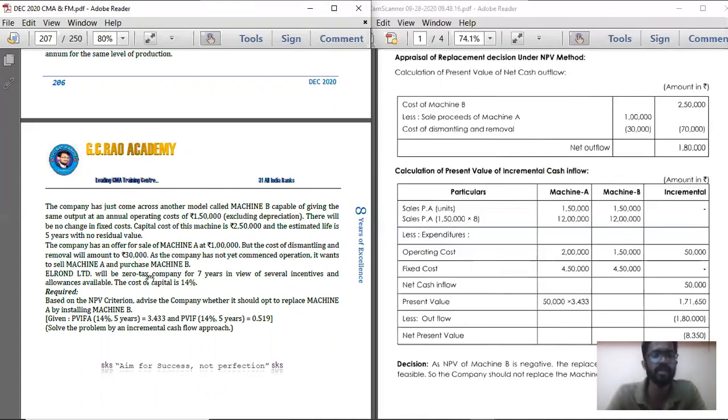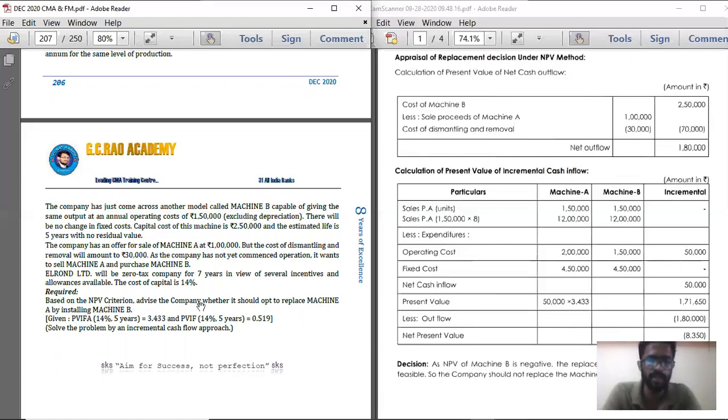E Limited will be a zero tax company for 7 years in view of several incentives and allowances available. The cost of capital is 14%. So using this, with the same method and same concept, we should find the incremental cash inflow. In recent exams they are asking this incremental cash flow approach only. Just compare Machine A with Machine B. What are all the incremental cash outflows and what are all the incremental cash inflows? If you compare both, you will get the incremental NPV. If incremental NPV is positive, go with Machine B. If it is negative, go with Machine A.